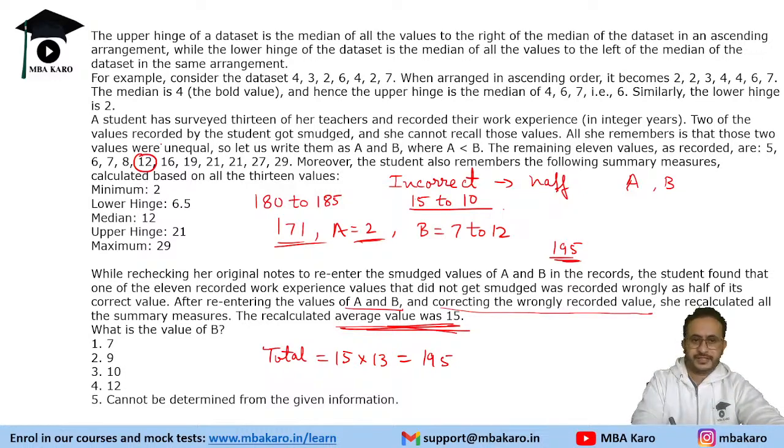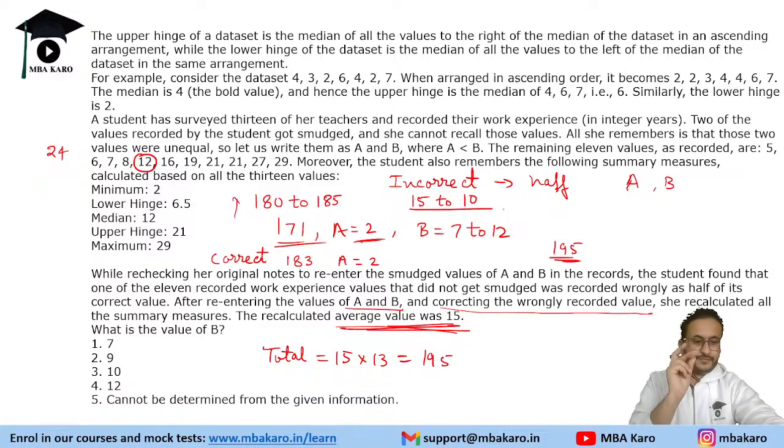Now if instead of 12 you make it 24, what will happen? The sum will go up by 12. Now this, instead of 171, will be 183. A will be equal to 2. This is the correct one. The sum has gone up by 12. It becomes 183. A is equal to 2. We need to make 195. So B will be equal to 10 in this case. So that is the answer.